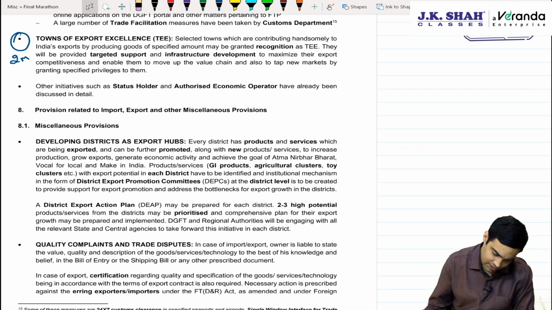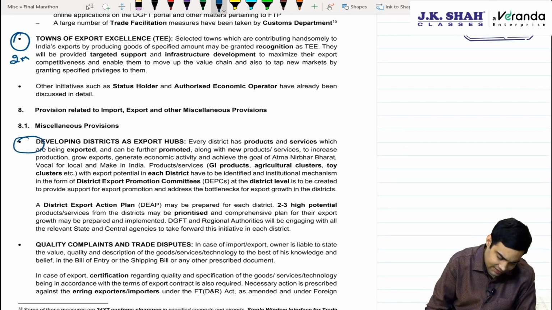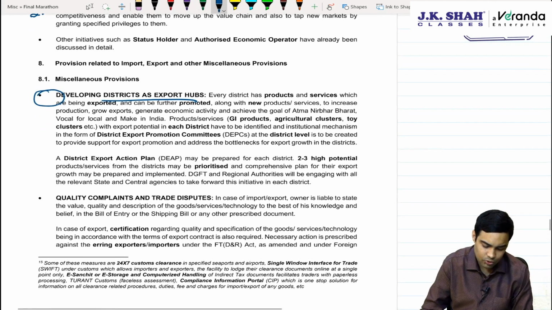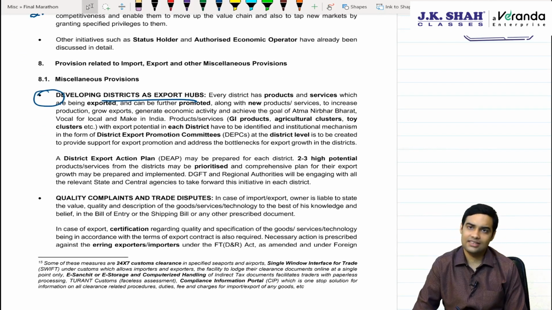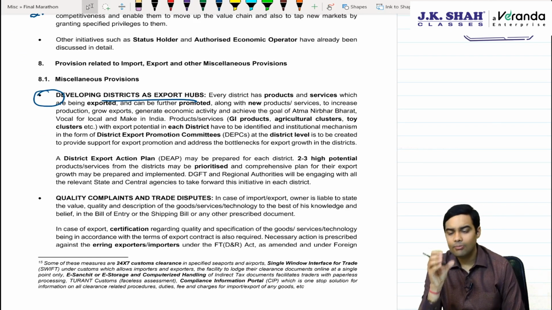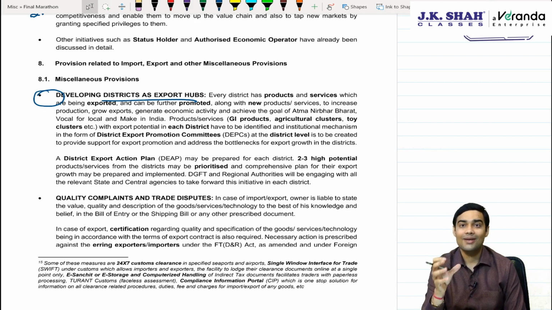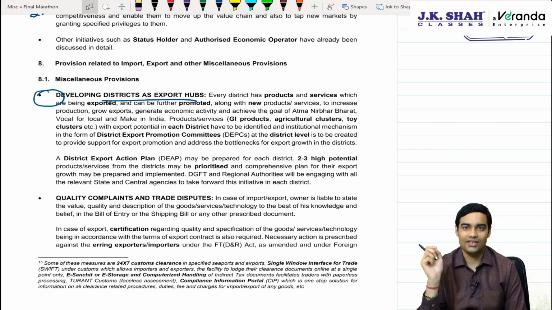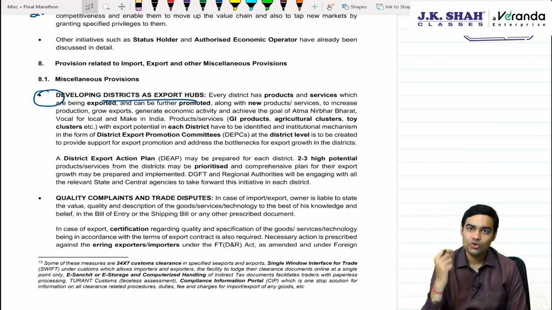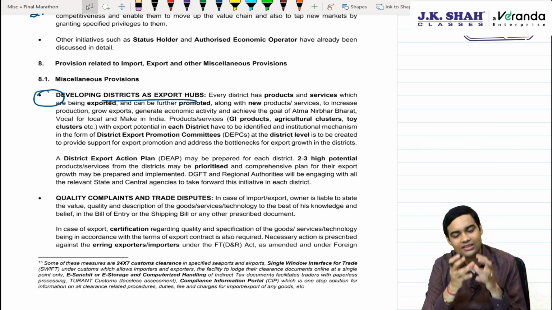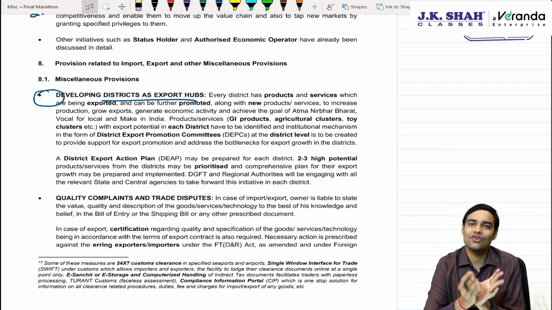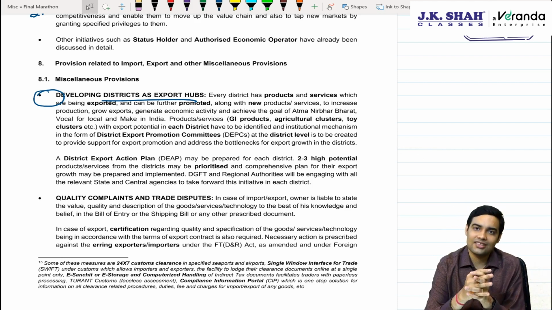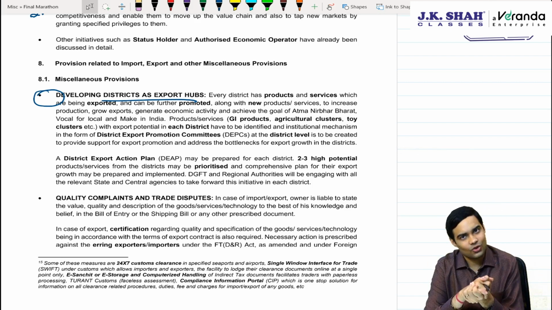Then this is also an important point, developing districts as export hubs. See, what is the basic objective of developing districts as export hubs? In a particular district, there might be some product which has acceptance throughout the world. Then they are trying to promote those particular districts, and if each district is able to export more, automatically the exports of the country will go up drastically and the income levels will also grow up.